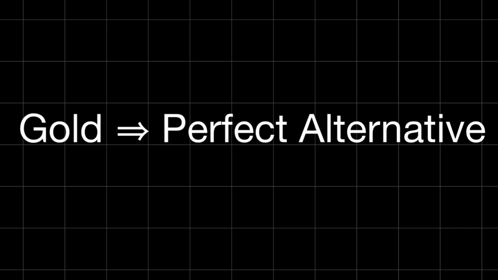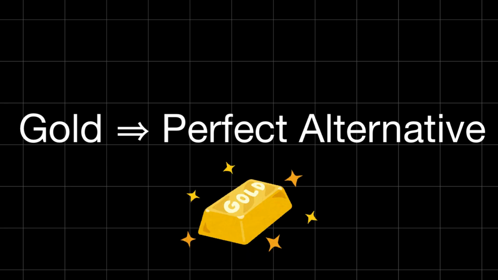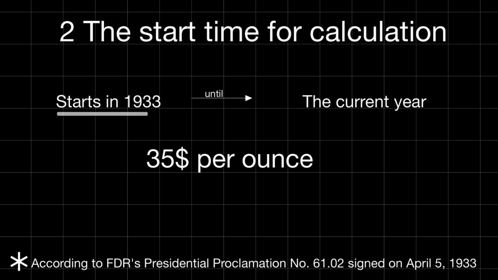Gold is the perfect alternative to the dollar because it is not related to the financial system, not to the Fed, not to the bond market, and it is convertible into the gold metal itself. The price of gold is based on three principles. The actual interest rate that I calculate, as I recall, is not related to the official Fed interest rate. The time for calculating the interest rate starts in 1933 until the time you calculate. As part of FDR's New Deal, the Gold Reserve Act was enacted, and the dollar rate was set at $35 per ounce, when before that it was $20.67 per ounce.